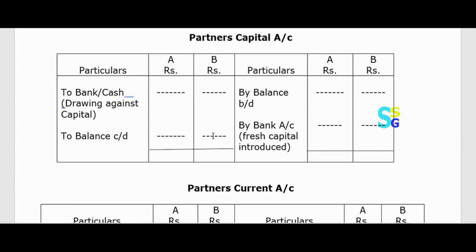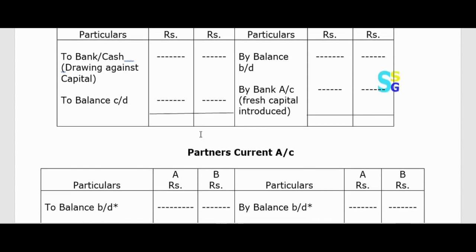Now, as I told, this fresh capital introduced and this drawing against capital, these two are very rare phenomena, very rarely happen. As a result, our opening balance and closing balance will remain the same, and as a result we call this one the fixed capital. The capital will remain the same.